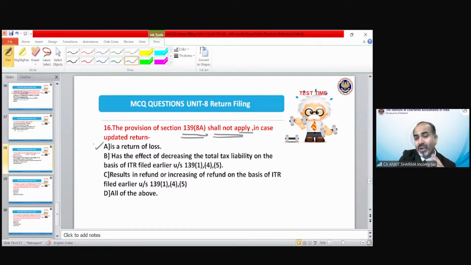So you cannot take option number A, because there could be another option which is also relevant. Has the effect of decreasing the tax liability, this is also inclusive. Results in refund or increasing the refund, that is also a case. So now according to this, which shall be the correct answer? Option D would be the correct answer. Well done.